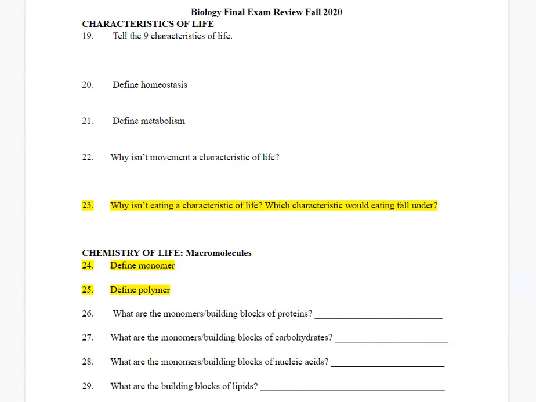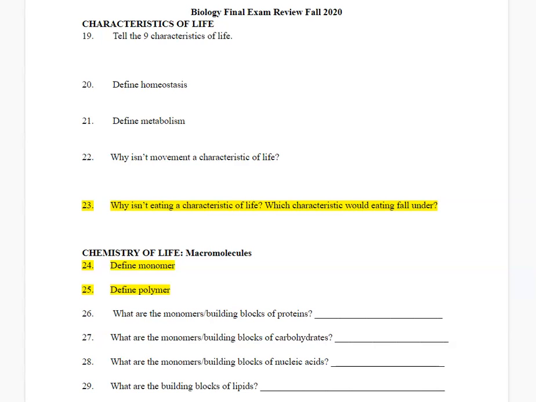Number 20, define homeostasis. Homeostasis is the maintenance of a constant internal environment, or keeping all things the same inside the body. Metabolism is the sum total of all chemical reactions in the body.